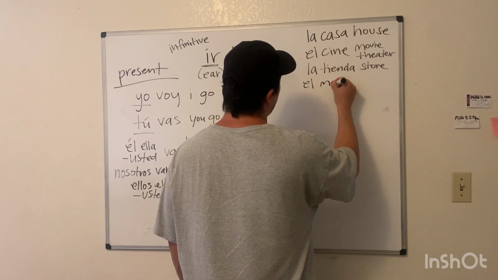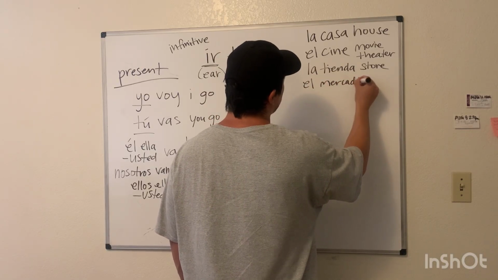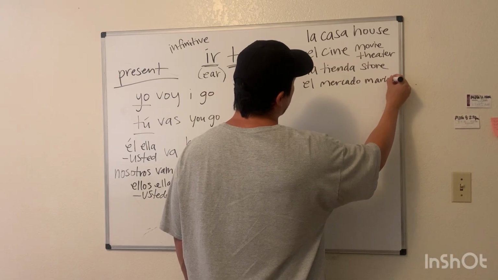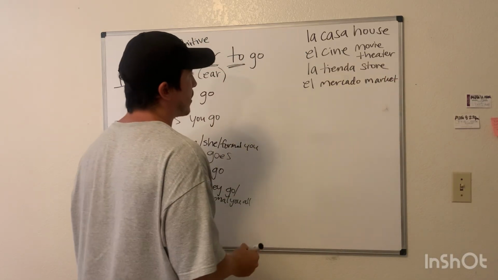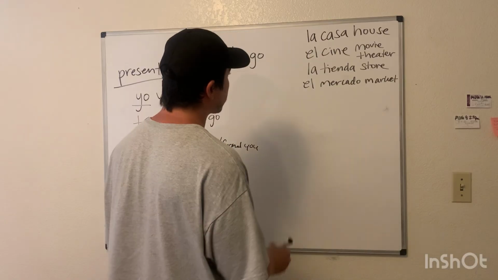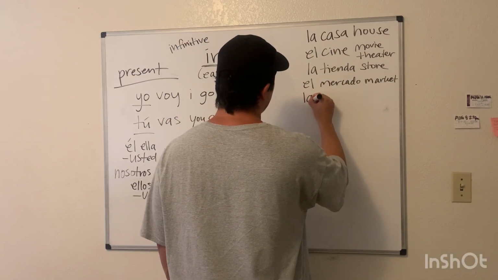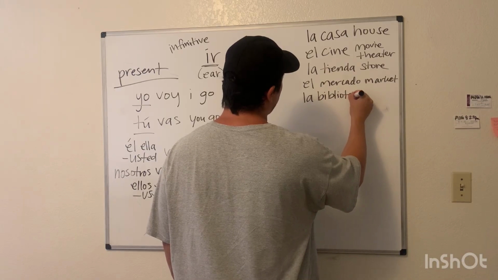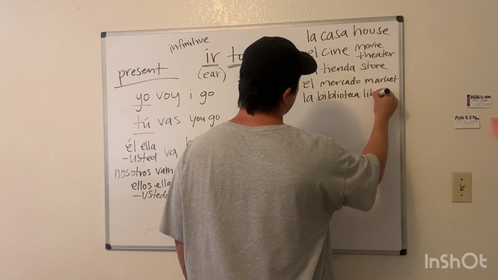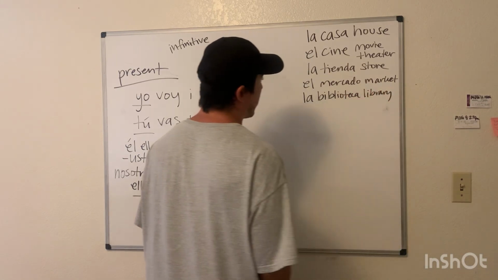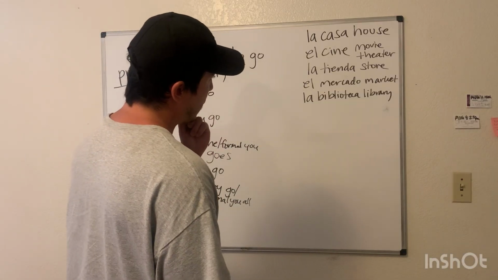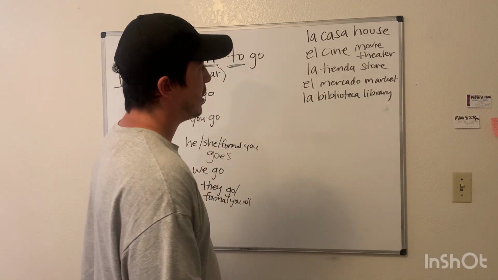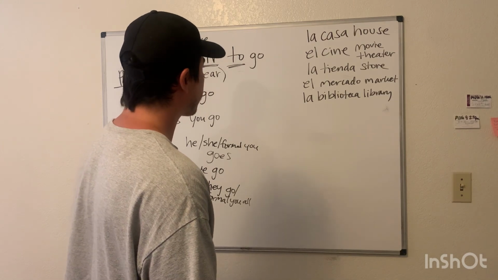El mercado, market, supermarket, supermercado, you could say. El mercado, market. La biblioteca, library. And we could go on and on and on. You have 1,000 different places that you'll be going to.